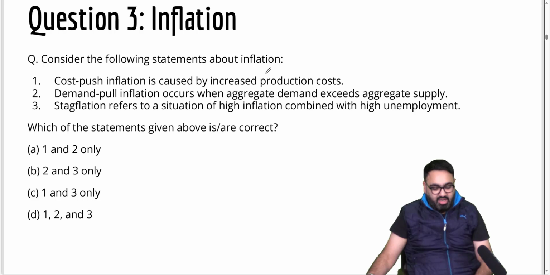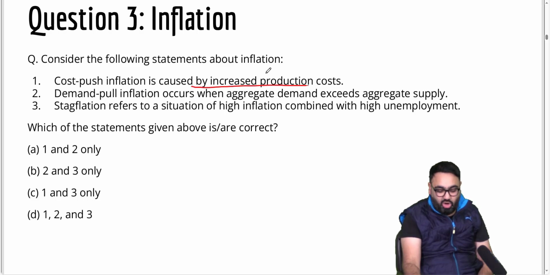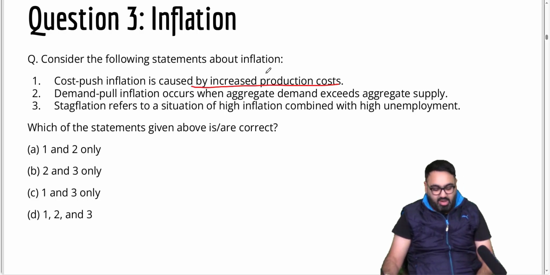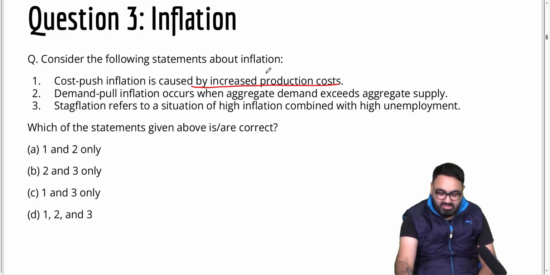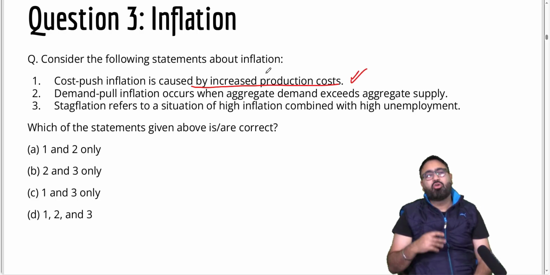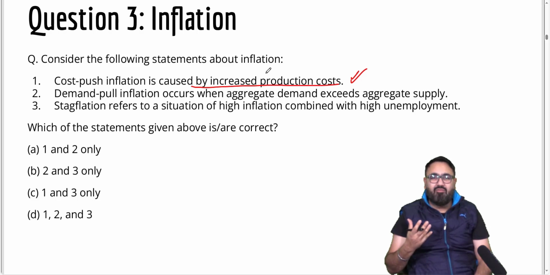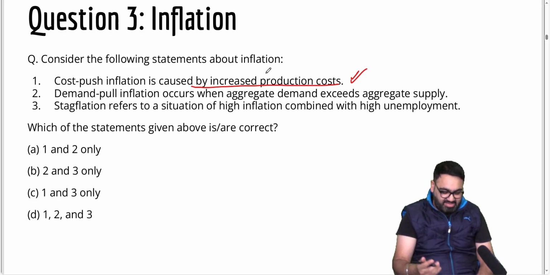Next, question number 3 about inflation. Consider the following statements about inflation. Number 1, cost push inflation is caused by increased production cost. Now, I hope all of you know inflation basically means increase in prices. It is because of a lot of factors. 1, cost push, yes, it is something that increases production cost. When the cost of the components increases, it will obviously lead to increase in prices.